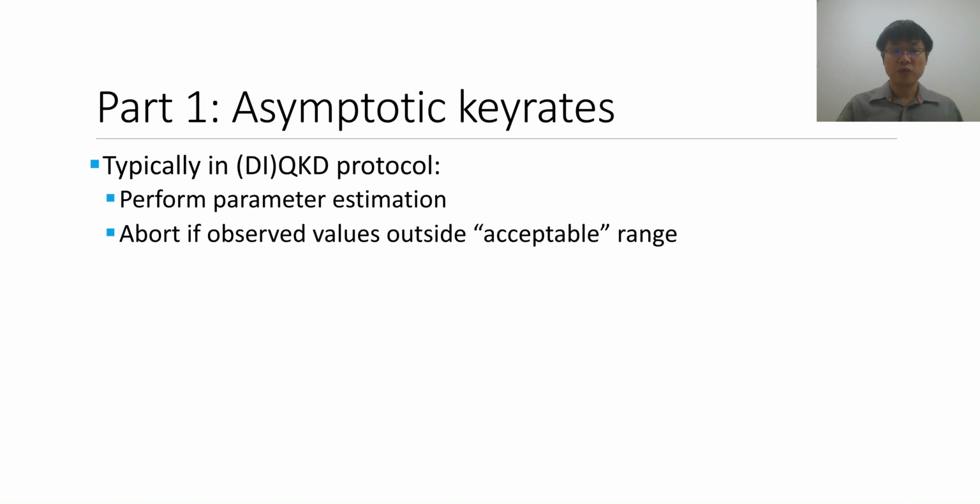So for the first part, we'll describe the asymptotic key rates. To gain an understanding of this setting, let's first recall that typically in most QKD and DIQKD protocols, there will be a parameter estimation step where the honest parties estimate some parameters of their devices. And then the honest parties will abort if their estimated values are outside of some acceptable range. So for example, for the DIQKD, they'll try and estimate the CHSH value produced by the devices, for example, in the basic protocol, and they'll abort if the CHSH value is not high enough.